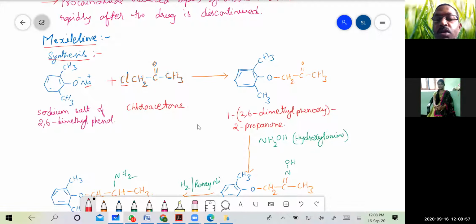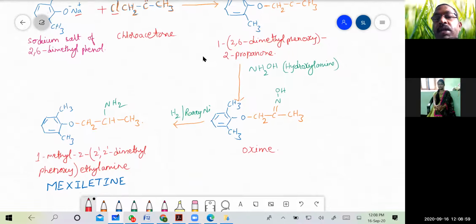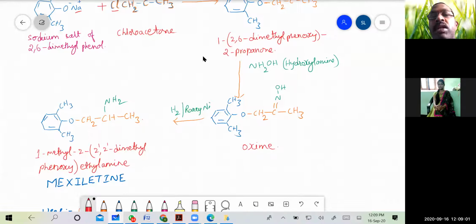Then the formed compound reacts with hydroxylamine, that is NH2OH, where the carbonyl group, the C=O group, is the reactive site for the hydroxylamine. So it forms an oxime. Okay, and these oximes are unstable, and once we isolate them, they must be converted into suitable derivatives for stability.